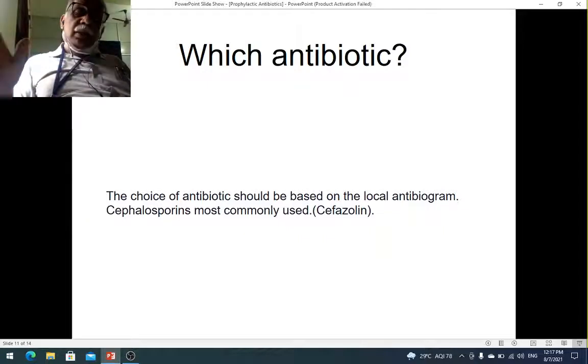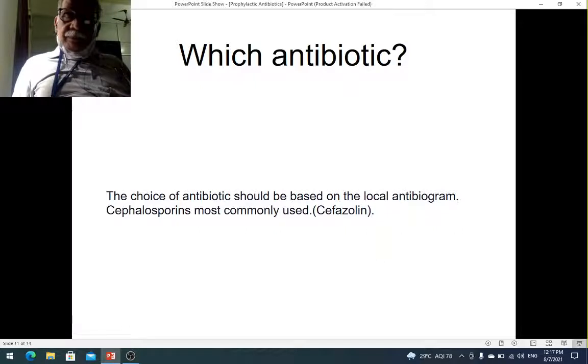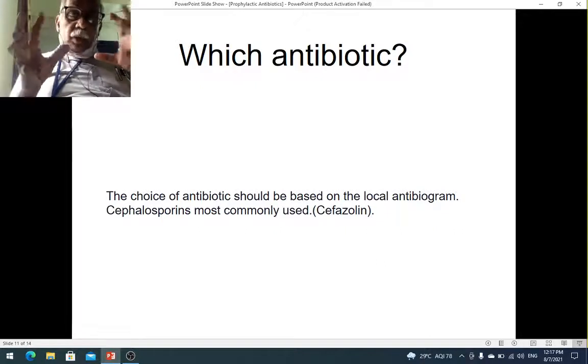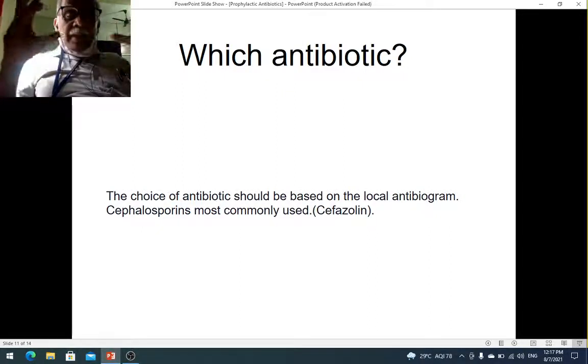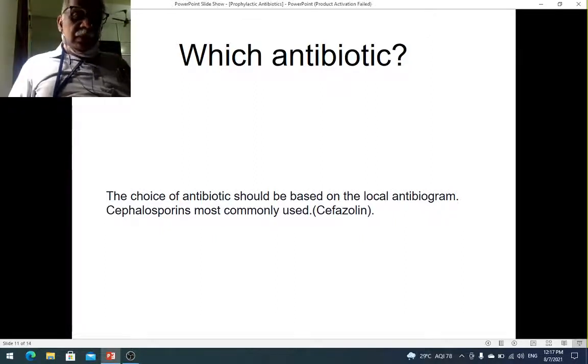But as a universal rule, there are certain guidelines that we follow, but this can be altered depending upon the organism and the antibiotic that you require to control that organism in particular locations. That's what I mean by an antibiogram, and the antibiotic is chosen depending on that. So the commonest antibiotic that is used worldwide is cephalosporins, out of which cefazolin is probably the commonest antibiotic that